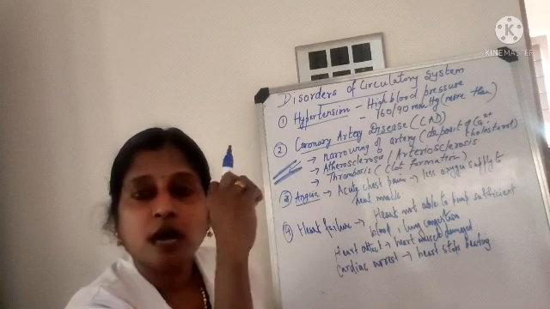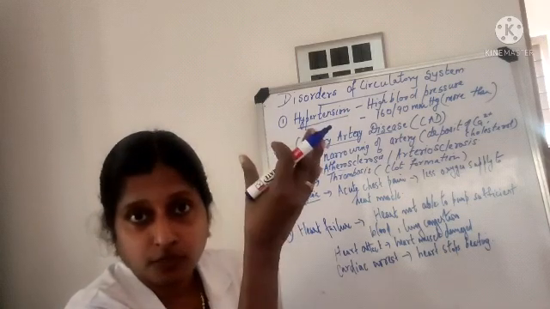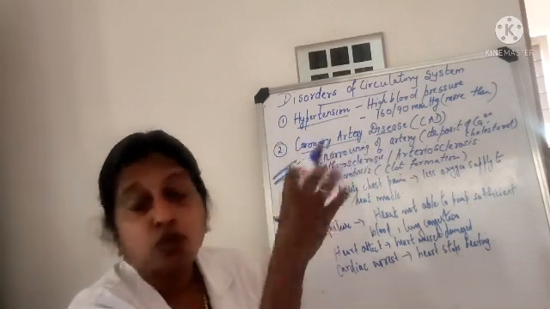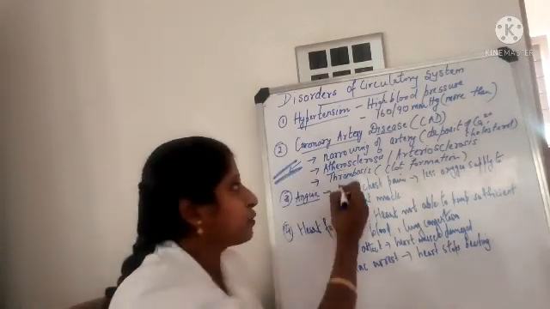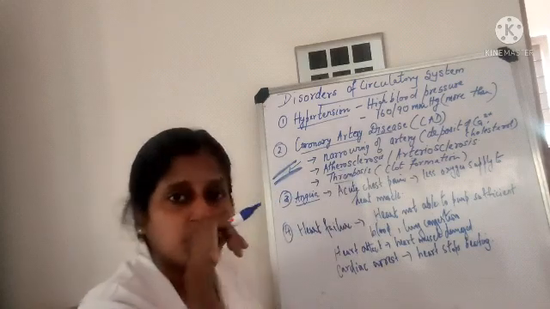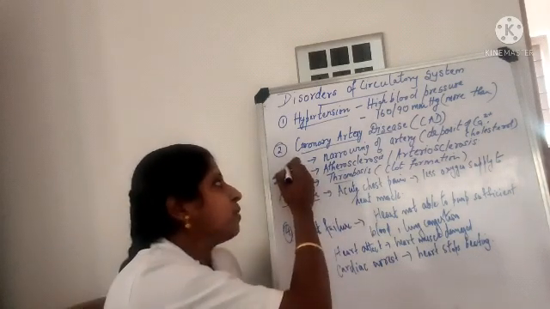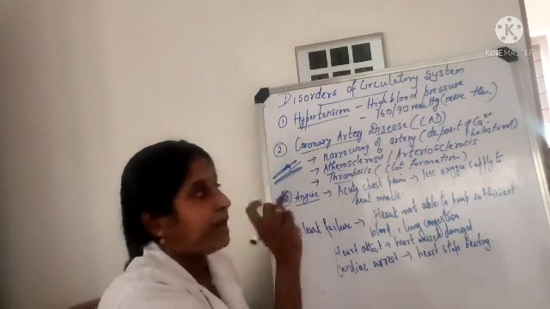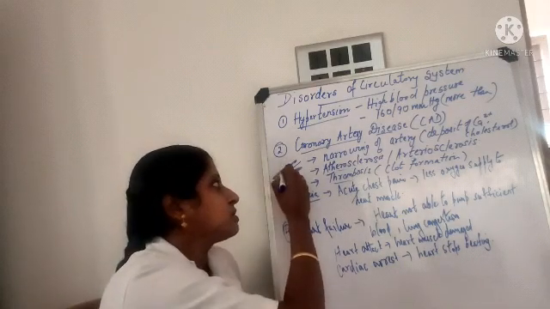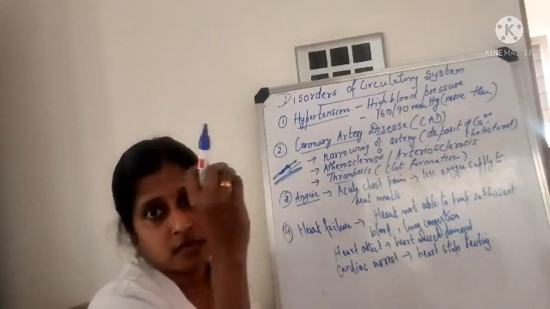Okay, so what is the consequence of this arteriosclerosis or atherosclerosis? It will lead to a condition called thrombosis. So what is thrombosis? When this calcium or cholesterol is getting deposited there, sometimes these deposits cause the rupture of the arterial walls.